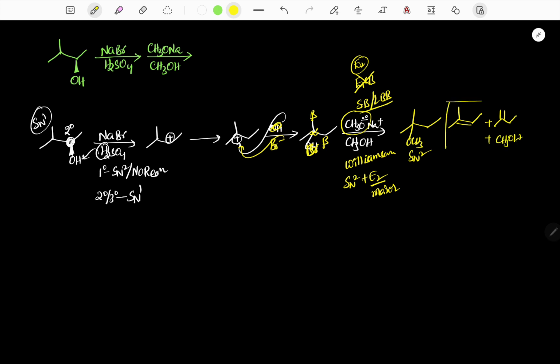So these are the products from the elimination, the E2 mechanism. Now here SN2 and E2 compete, but because of the tertiary carbon in Williamson ether synthesis, elimination is major. Now among these two products, because of the less bulky base, the stable alkene is major.